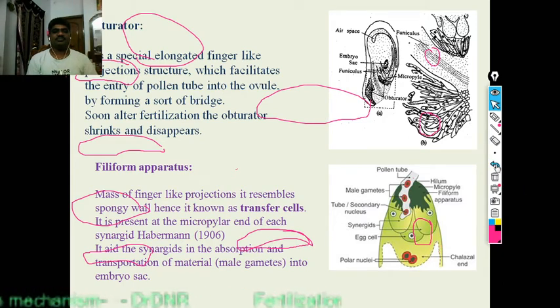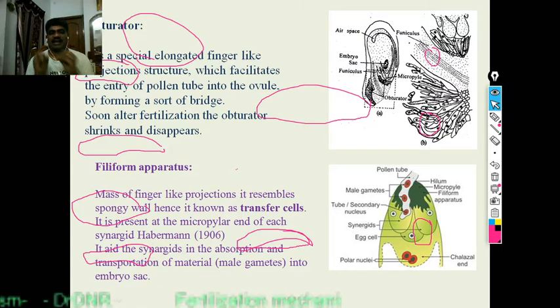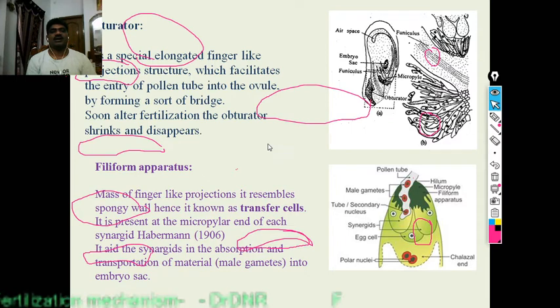Then obturators. The obturator is an elongated finger-like projection structure which facilitates the entry of the pollen tube into the ovule by forming a short bridge. Soon after fertilization, the obturator sinks and disappears. And one more important one is the filiform apparatus.